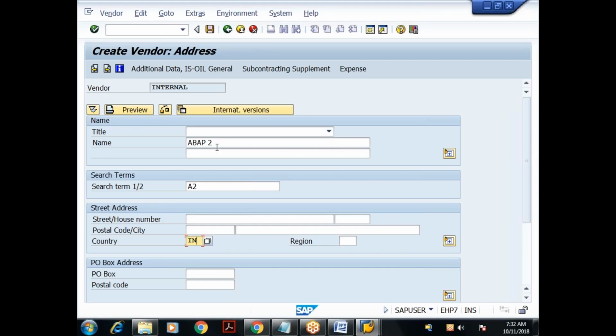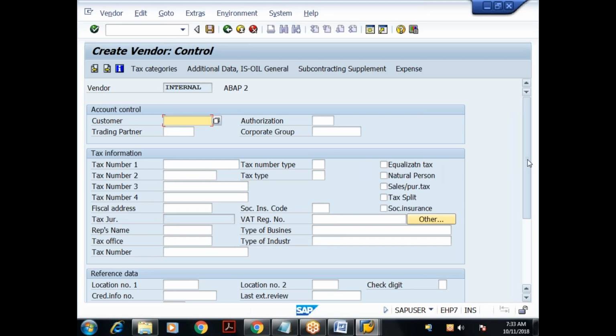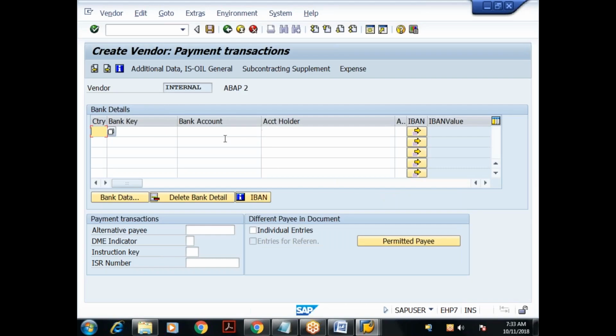So far we are entering the data in the input fields. Input fields can read only one value. These are all input fields only. I'll press enter. I got the next screen. Again, these are also input fields. There are no mandatory fields. I'll press enter. Right, I got a screen where I have a table control. This is nothing but a table control. So I'll give the country here.